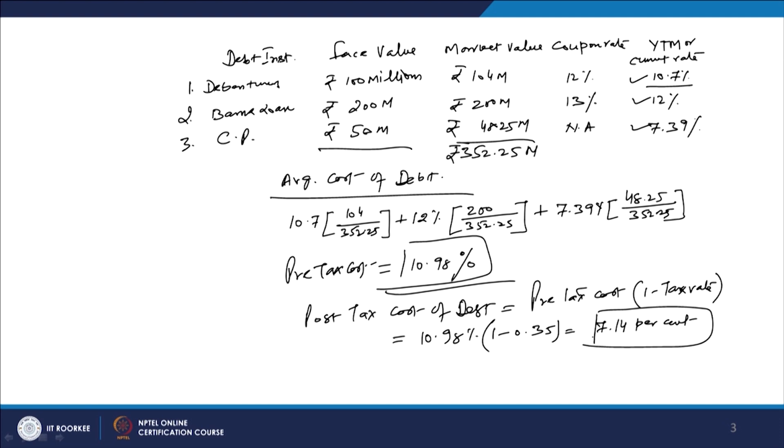capital structure of firms, which is the next topic we will discuss after completing the discussion on the cost of capital: should the firm raise more funds from debt or from equity? Here is the main point of difference between debt and equity. Debt is the risky source of funds, because in every situation you have to return its financial charge, that is the interest cost and the principal amount. You have to service the debt in the form of interest and then pay the maturity value at the time of maturity. In every situation you have to pay it back, otherwise the lender will get the firm declared insolvent or liquidated.